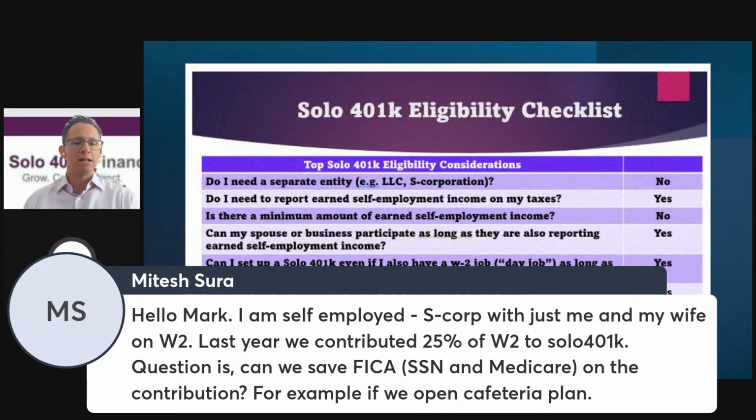which would be $25,000. Now, what's good about contributing to a solo 401k when the self-employed business is an S corporation or a corporation for that matter, is that since contributions are based on W-2 wages, you don't have to subtract 1/2 of Social Security taxes or Medicare taxes from the calculation before performing that solo 401k contribution calculation. So again, take a look at that. But as far as the cafeteria plan, that falls outside our expertise. We can talk solo 401k plans and IRAs all day long.